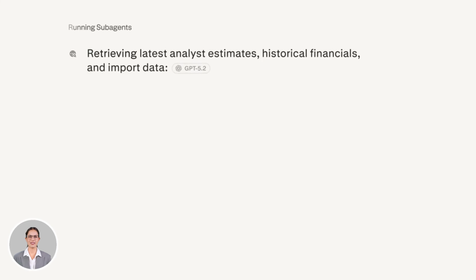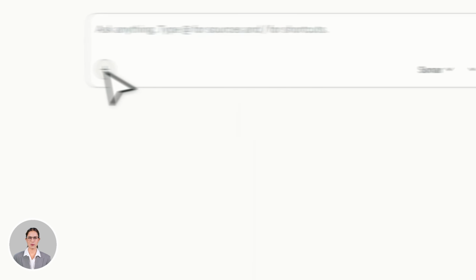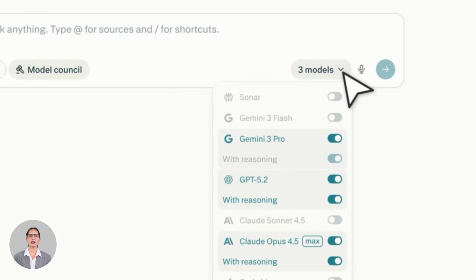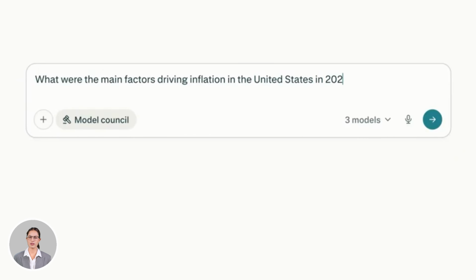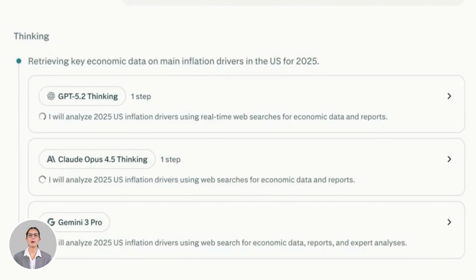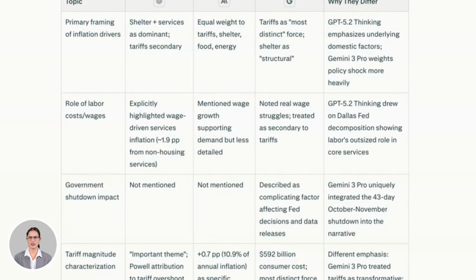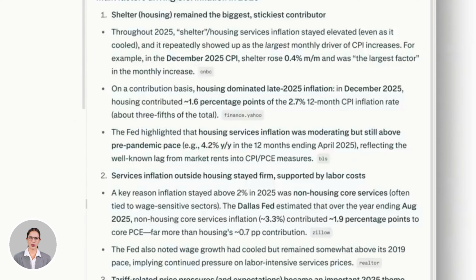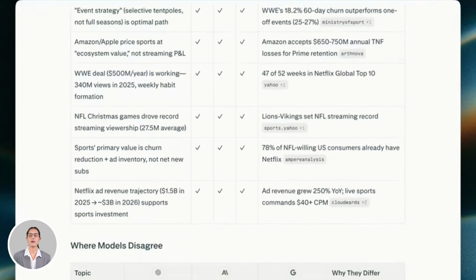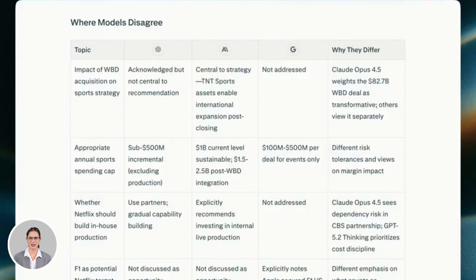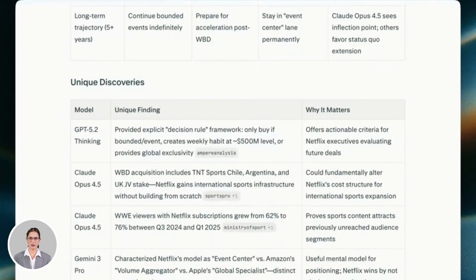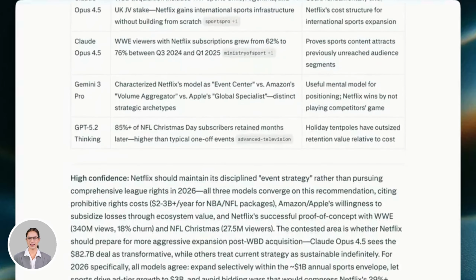Model Council automates that entire process. You ask one question, Perplexity sends it to GPT 5.4, Claude Opus 4.6, and Gemini 3.1 Pro simultaneously. All 3 generate independent answers. Then a synthesizer model reviews all 3 outputs, finds where they agree, flags where they disagree, and gives you a single combined answer with clear indicators of consensus and divergence.